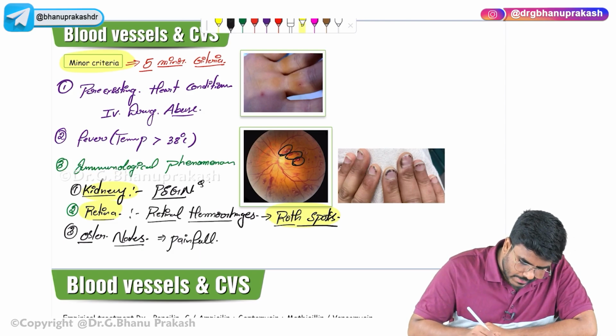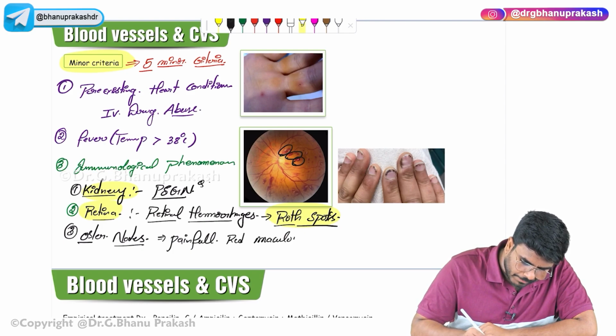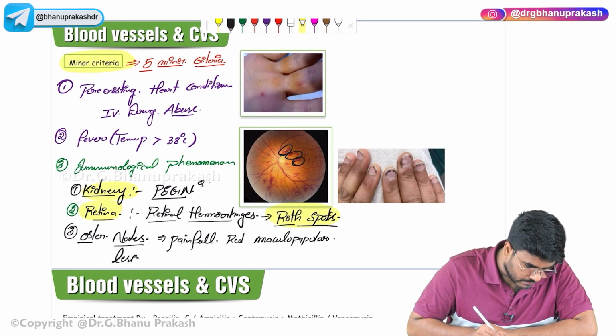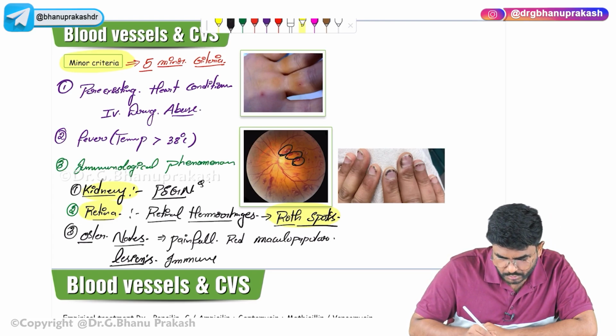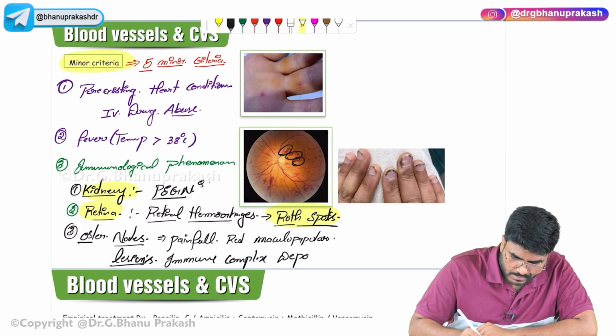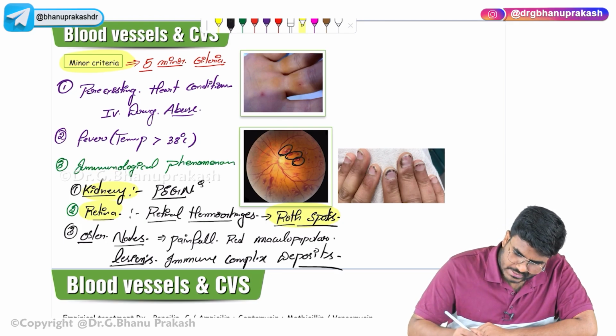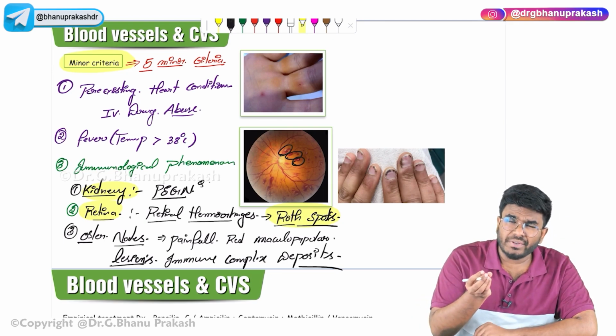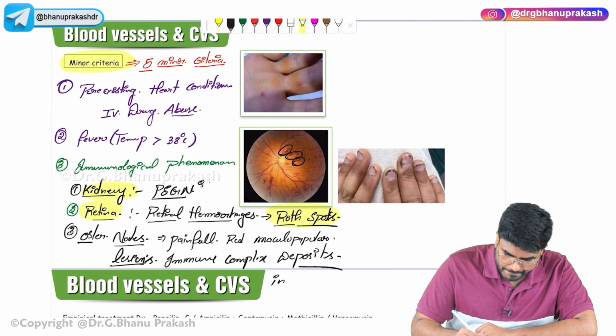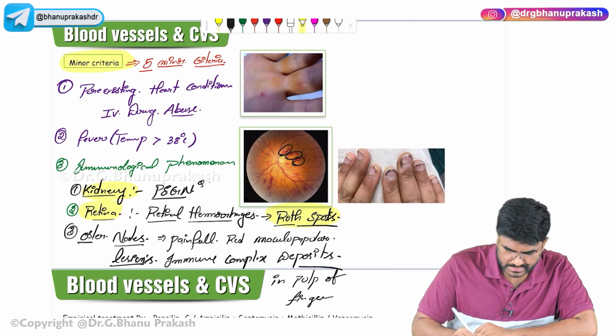They are painful. Maculopapular red lesions, which are nothing but immune complex deposits. Where do the immune complexes deposit? In the tip of the fingers, in this area, in the pulp of fingers. Okay, these are the points which I want you to know.